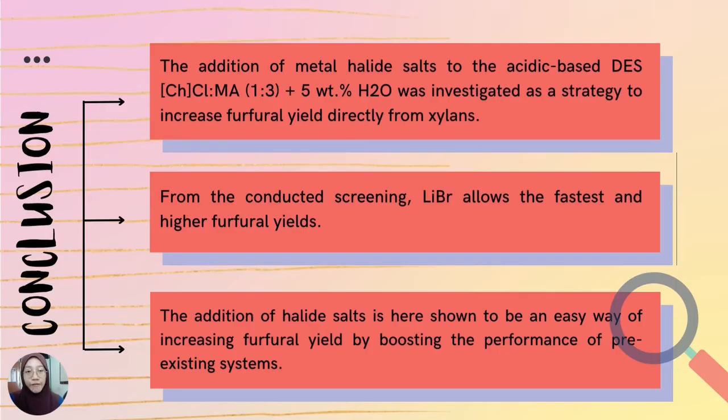In conclusion, first, the addition of metal halide salts to the acidic-based deep eutectic solvent was investigated as a strategy to increase furfural yield directly from xylose. Second, lithium bromide allows the fastest and highest furfural yields. Third, the addition of halide salts is an easy way of increasing furfural yield by boosting the performance of pre-existing systems.